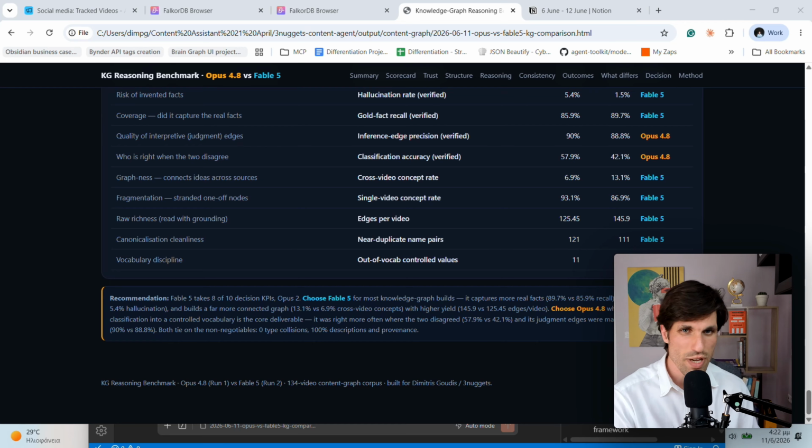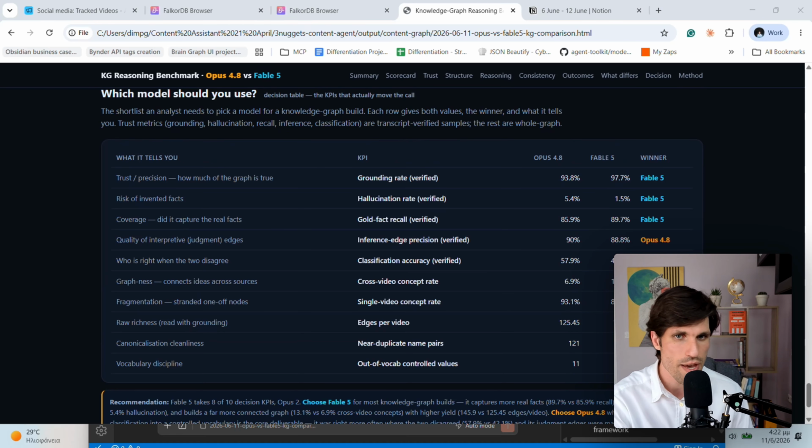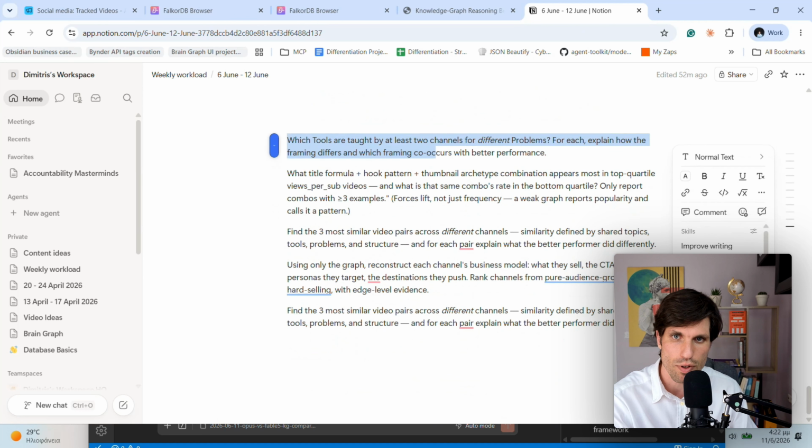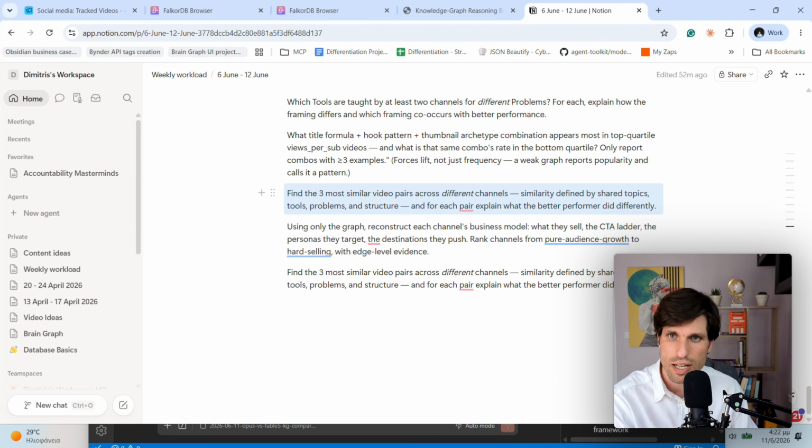But for me, all those are just some KPIs and some calculations. The way I'm evaluating the quality of a nodes graph is by talking to the graph using the model. And here's the next thing. I have already prepared a couple of questions to test the knowledge and the intelligence that these two nodes graphs can give us.